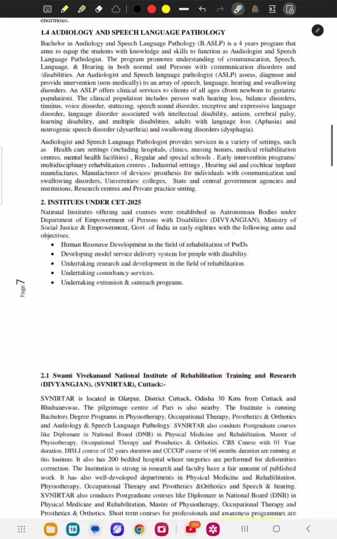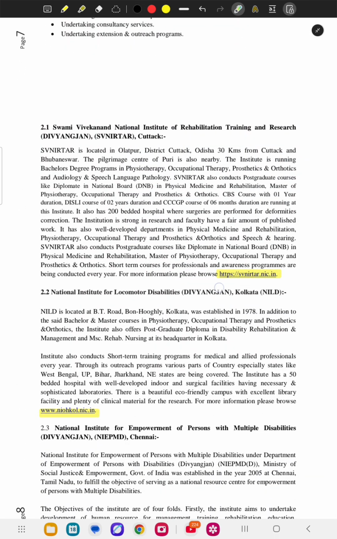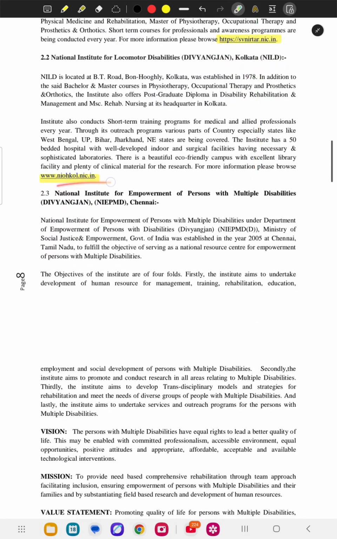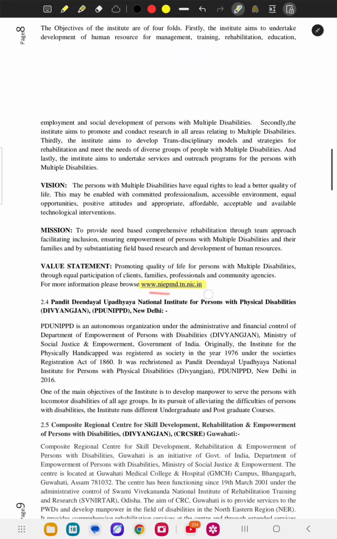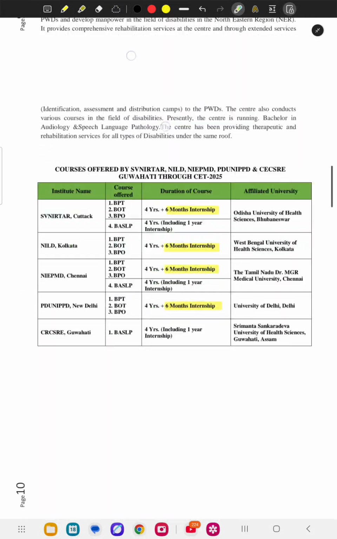Next, you can go and check every college. If you want to know about NIRTAR, you have to check that site. If you want to know about NILD, you can check here. If you want to know about NIEPMD, check here. You can check everything.